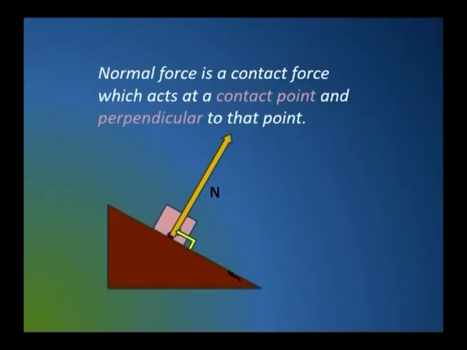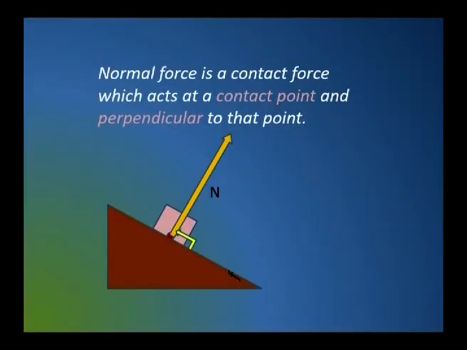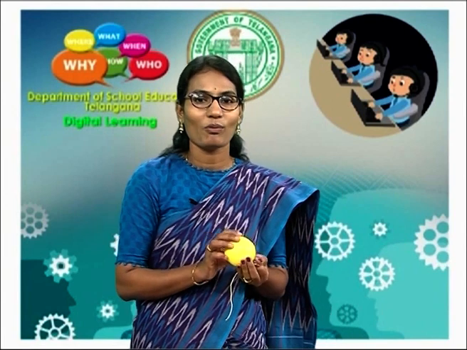Normal force is a contact force which acts at a contact point and perpendicular to the surface. Children, you have to notice that the normal force always acts at a contact point where the object is in contact with the surface. To stand stably, the normal force acts between our foot and the ground. So to keep objects stable on the earth, normal forces always act at a contact point. Children, I want to keep this ball in the air.